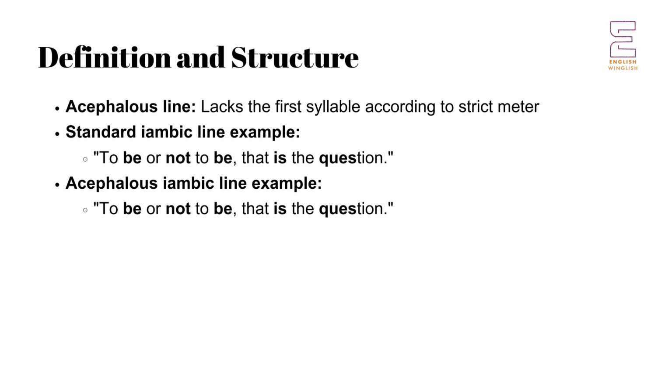However, in an acephalous line, the first iamb is truncated, resulting in a line that starts with a stressed syllable. For example, "Be or not to be, that is the question." This alteration disturbs the regular metrical pattern and creates a distinctive rhythmic effect.